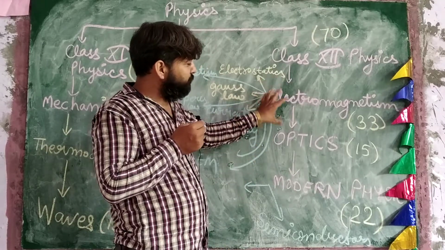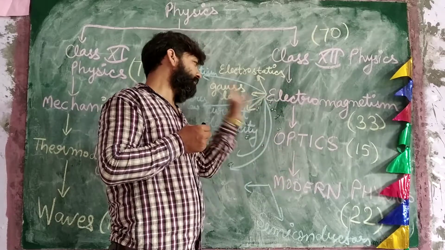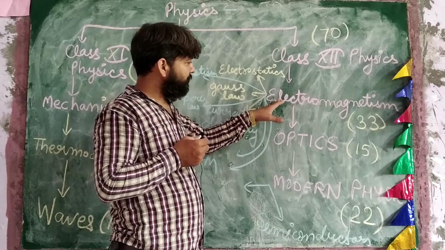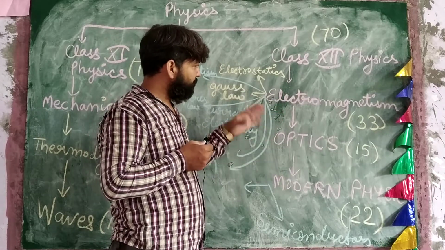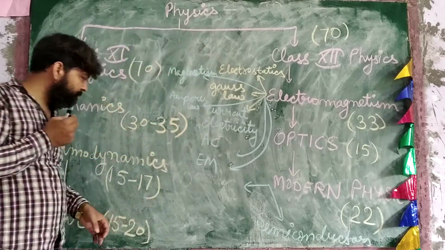So class 12 physics is divided into three parts. These three parts are again divided into subtopics. We will separately see these three parts in a broad classification in the next video.